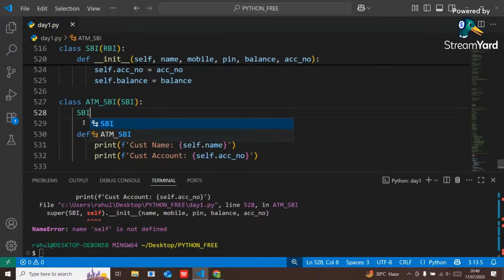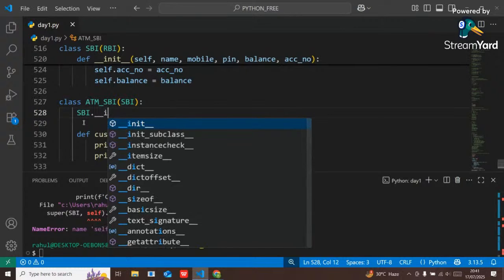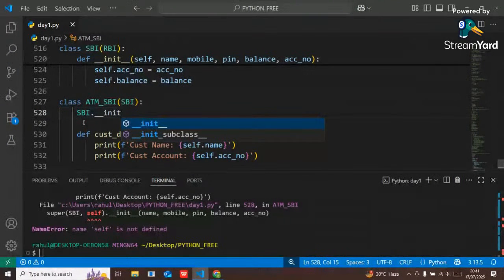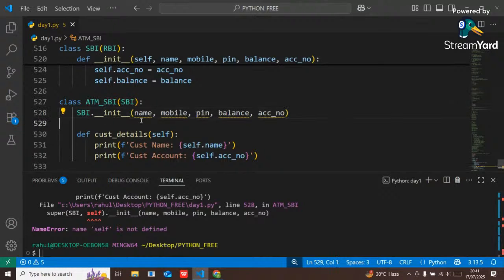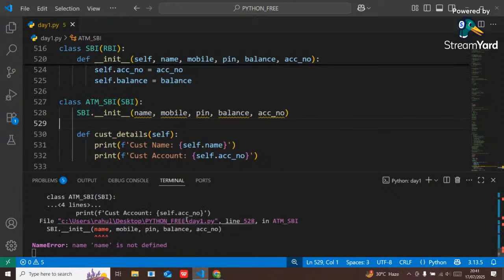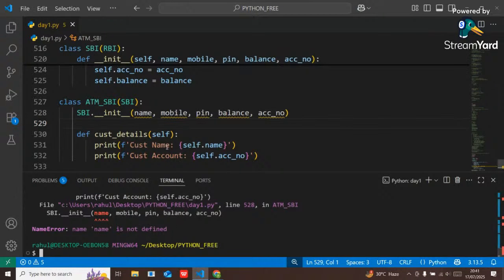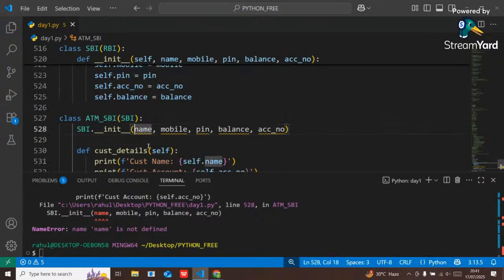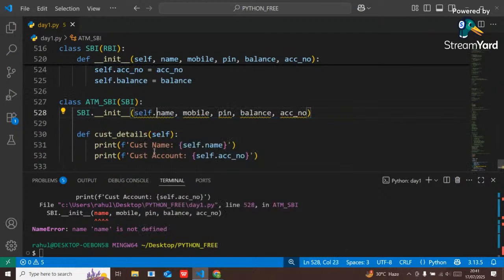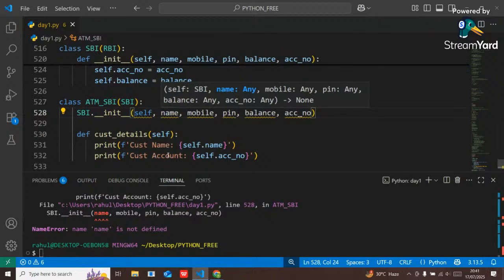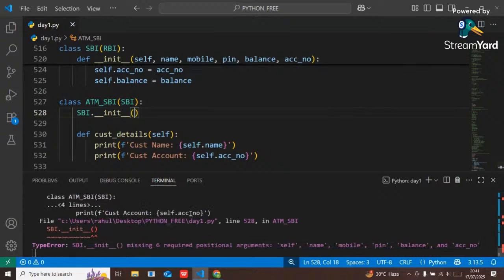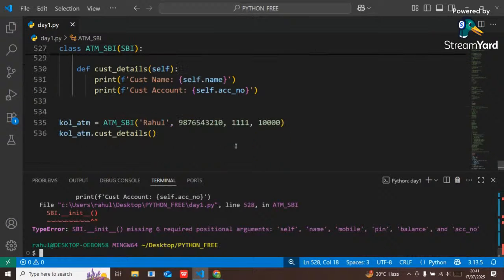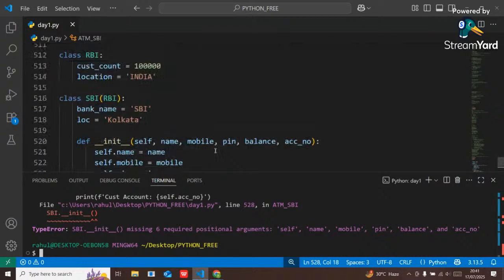SBI dot underscore underscore init underscore underscore all the details. Name is not defined. Should I pass self here? No. Give me a second, guys.